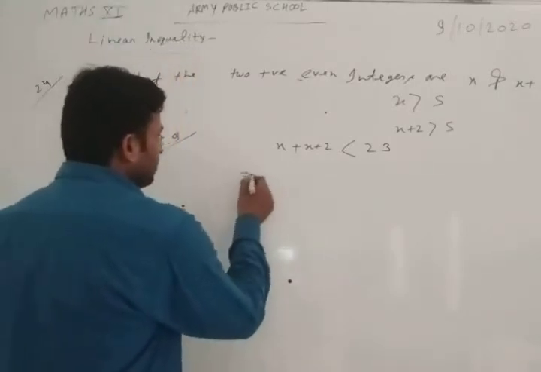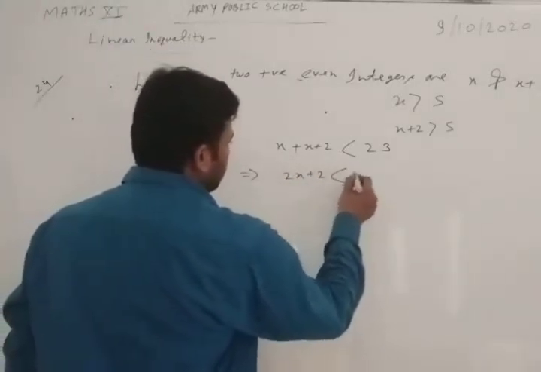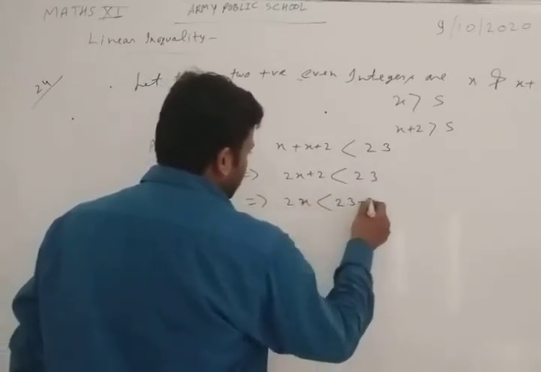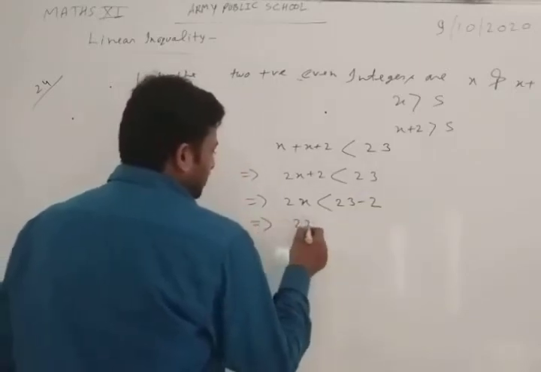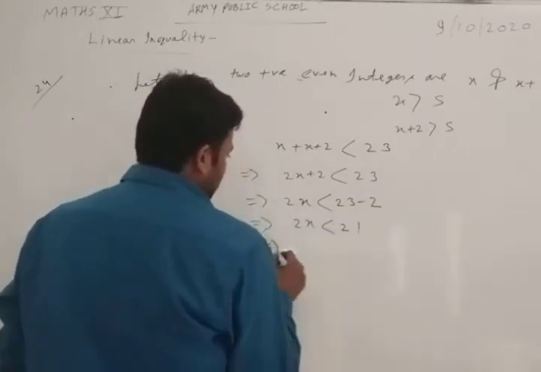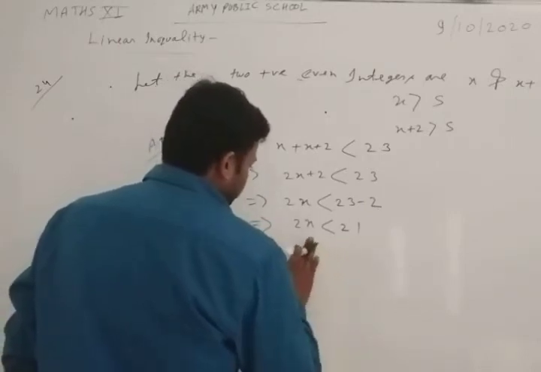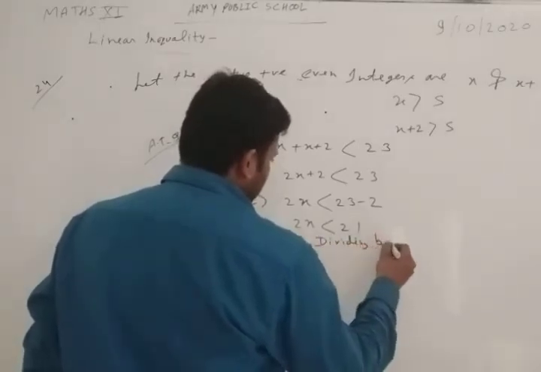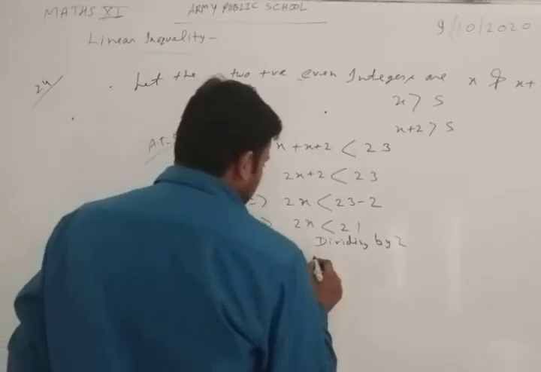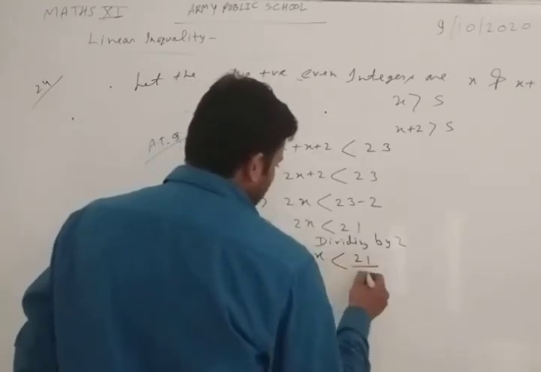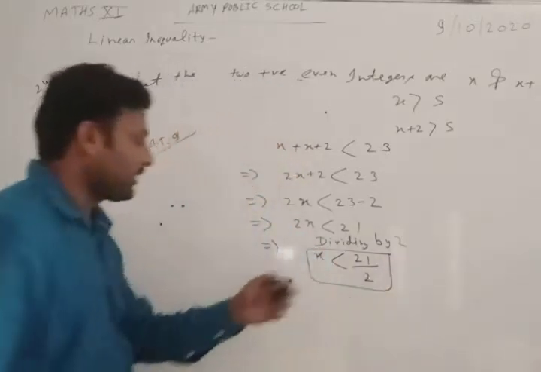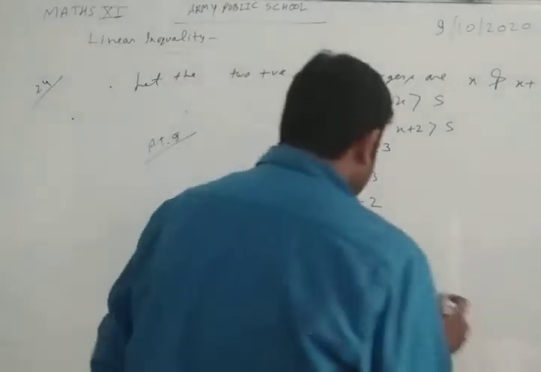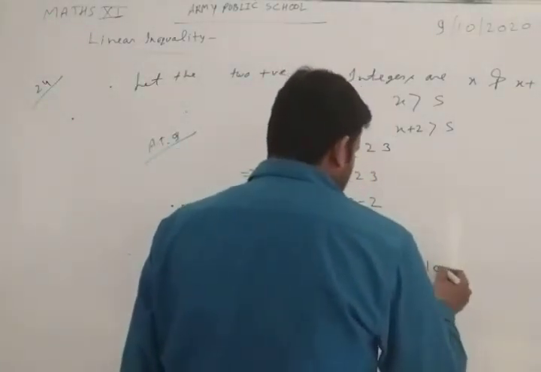Now what will we do? 2x plus 2 is less than 23. This implies 2x is less than 23 minus 2. We transpose it: 2x is less than 21. Now dividing by 2, we get x is less than 21 by 2. So our x is less than 21 by 2, which is 10.5.